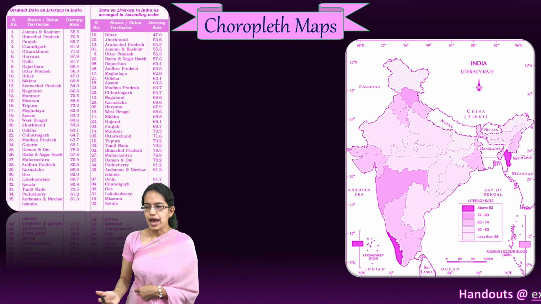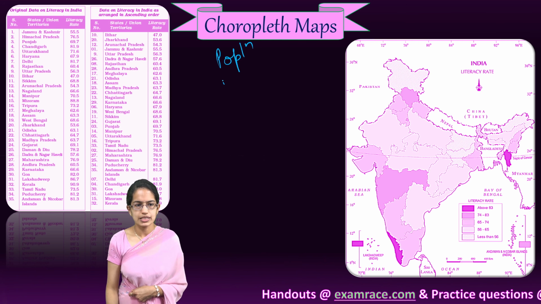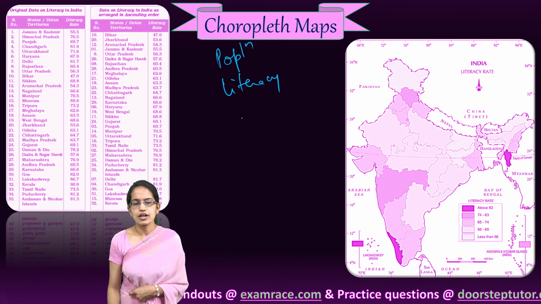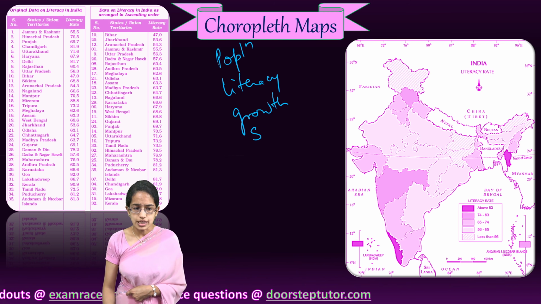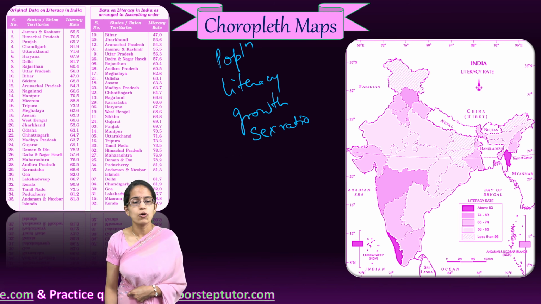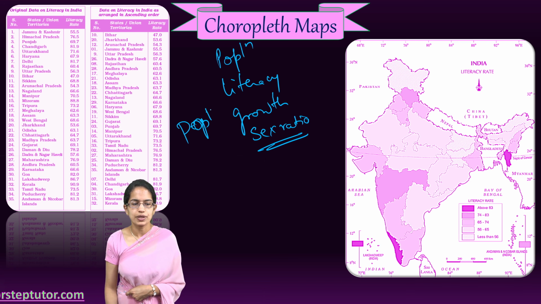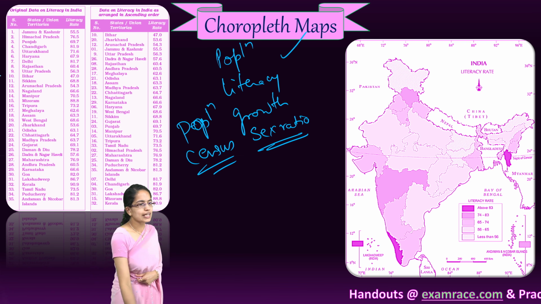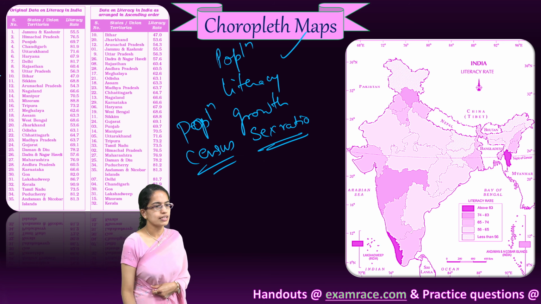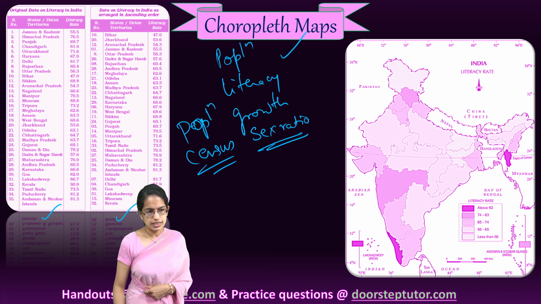Choropleth maps are usually used to show population, literacy data, growth rate, age-sex graphs, or sex ratio, usually from the data that we obtain from the population census. These are some of the good data that could be explained by a choropleth map. So let's say we have the literacy rate given for each of the territories and each of the states.